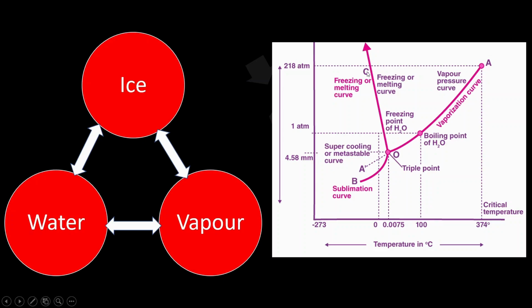Okay, from mathematical point of view, this particular slope is a negative slope due to the concept of anomalous expansion of water. So 0 degree to here, if you go, then what will happen? Temperature increases, volume will decrease. Volume will decrease means the pressure will increase.